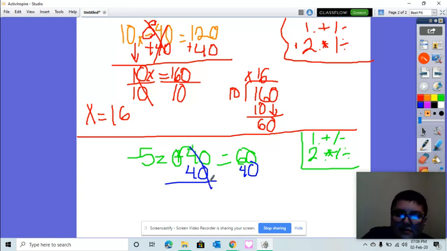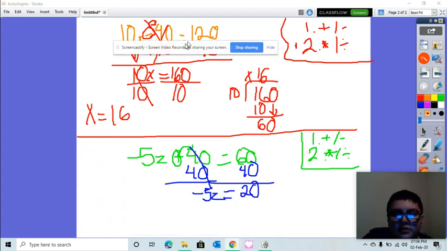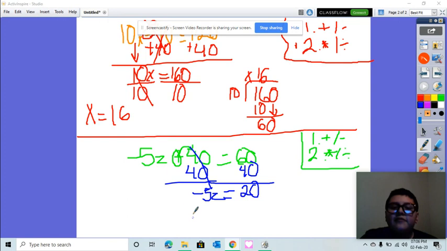We cross these out, and 60 minus 40 is 20. We bring the negative 5z down, and what we're going to do is we're going to divide by negative 5.